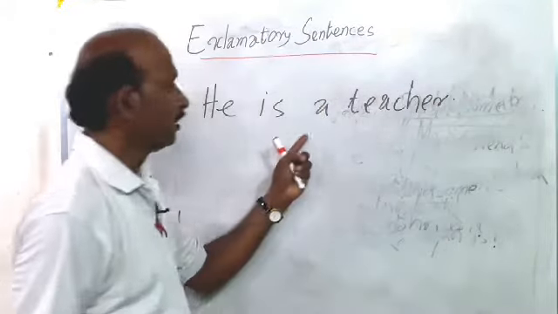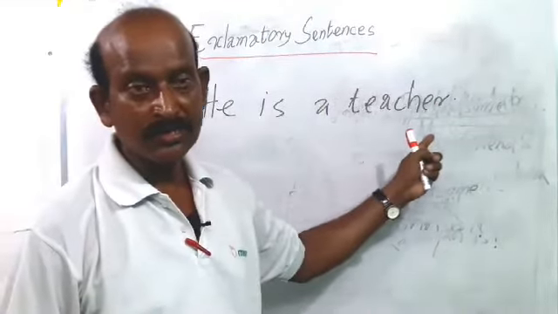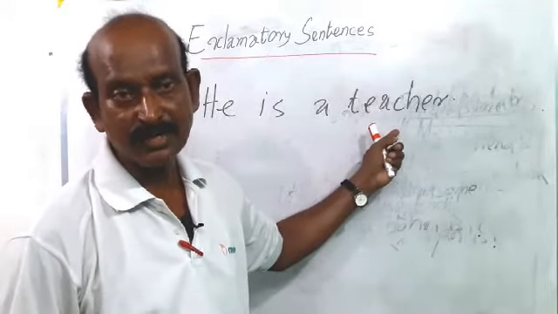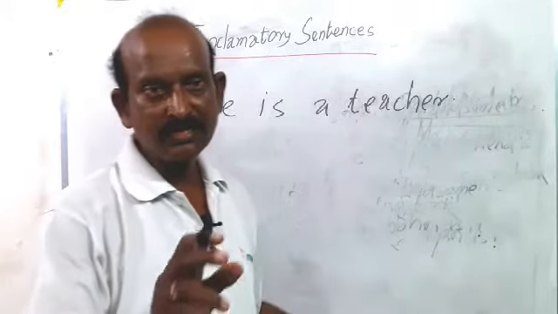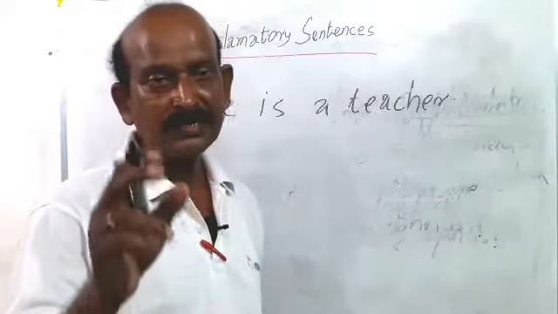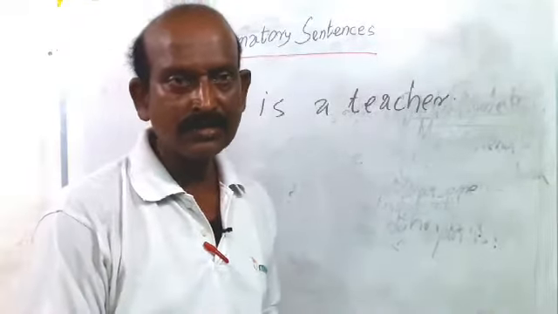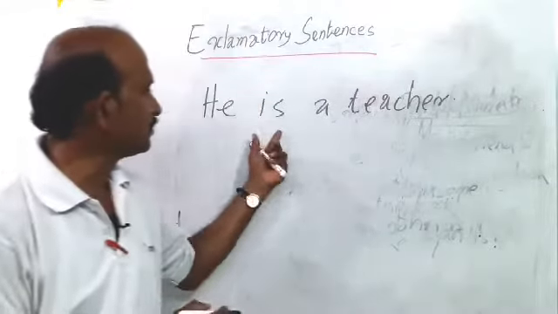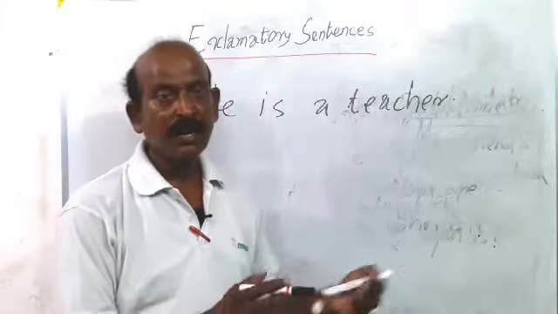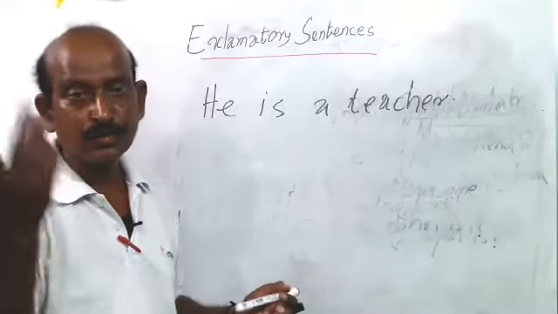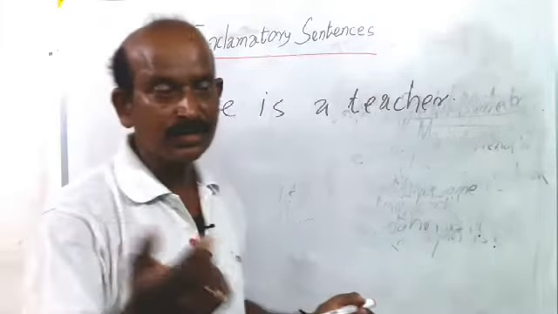This is a simple sentence and it is the declarative sentence because this sentence declares a fact. I told you, if any sentence declares a fact or any fact-giving sentence, it is called a declarative sentence, and this sentence is an affirmative sentence. He is a teacher, and we can turn this sentence into negative.